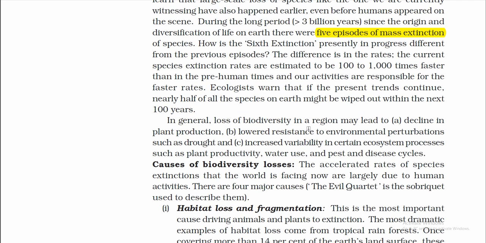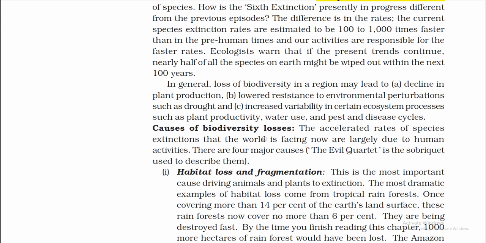In general, loss of biodiversity in a region may lead to decline in plant production, lower resistance to environmental perturbations such as drought, and increased variability in certain ecosystem processes such as plant productivity, water use, and pest and disease cycles.